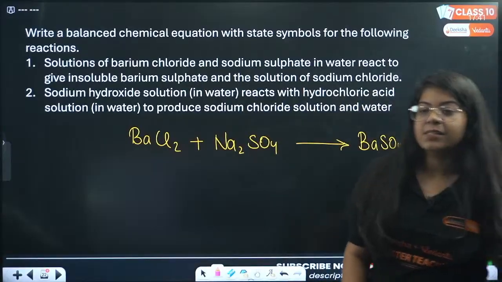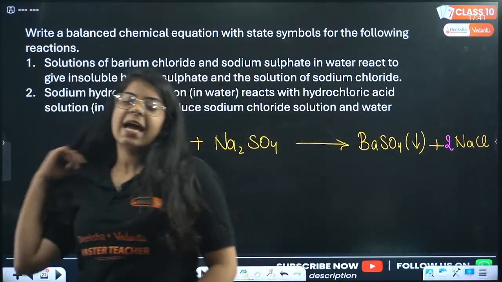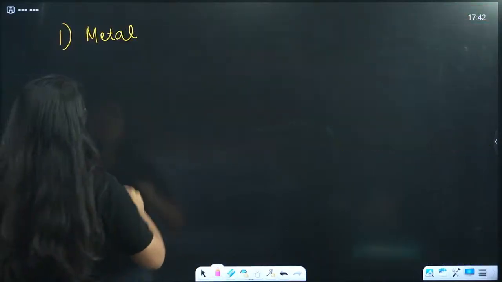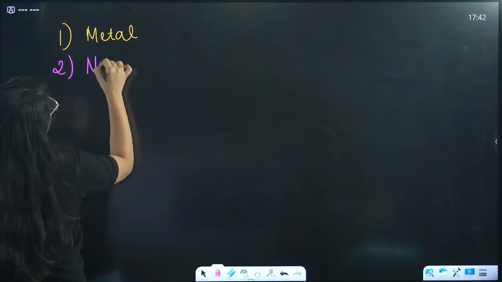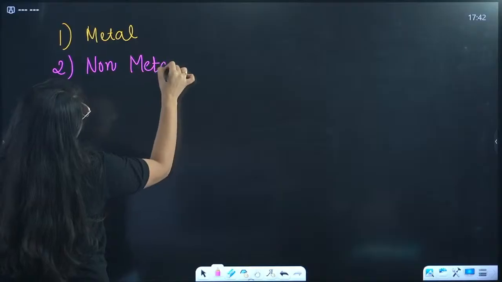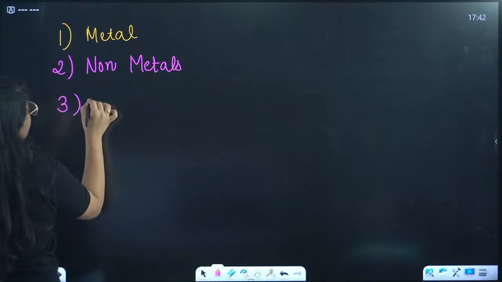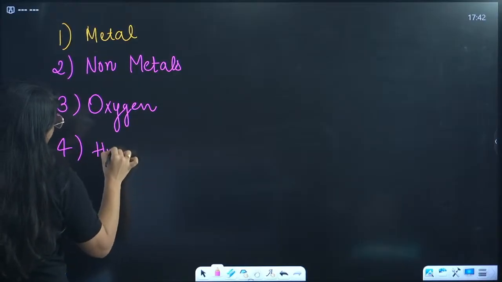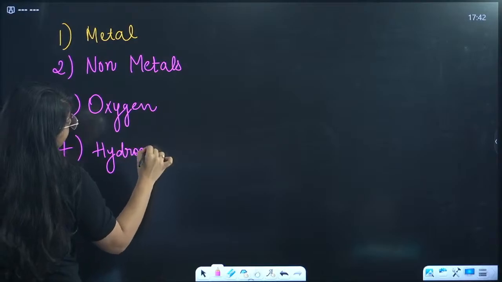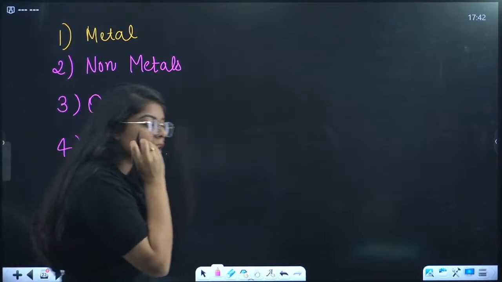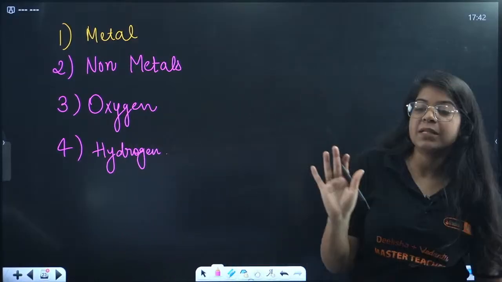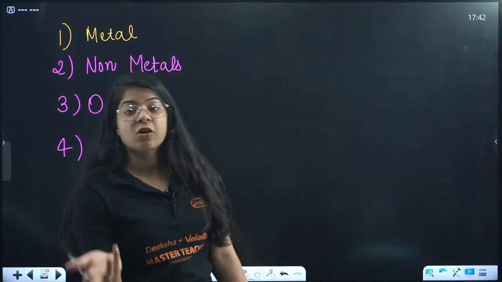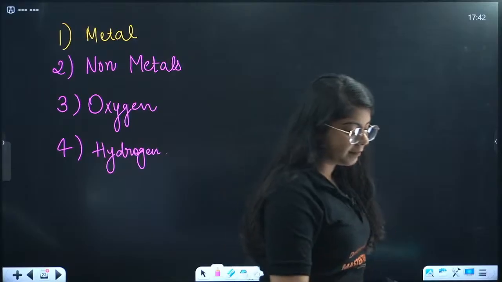Everyone who gave the exact solution, hats off, very good. And we first balance what? We first balance metal, then we balance non-metals, third we will always balance oxygen, and at the last we will balance hydrogen. One thing you have to always remember is to check all the elements, because in trying to balance some element, we unbalance some other element. So you have to keep that in mind.